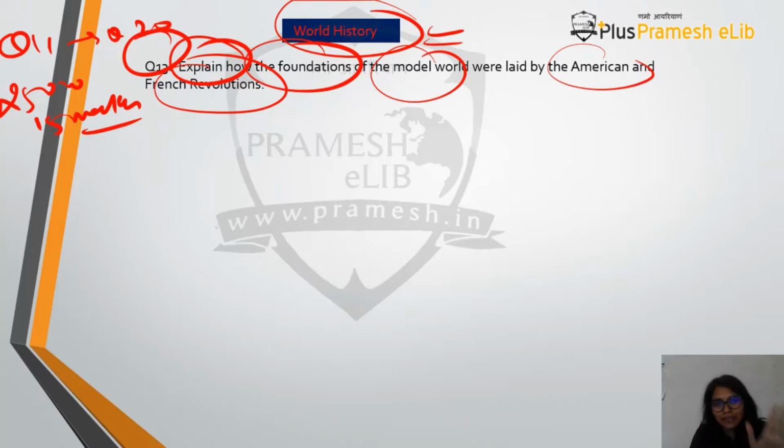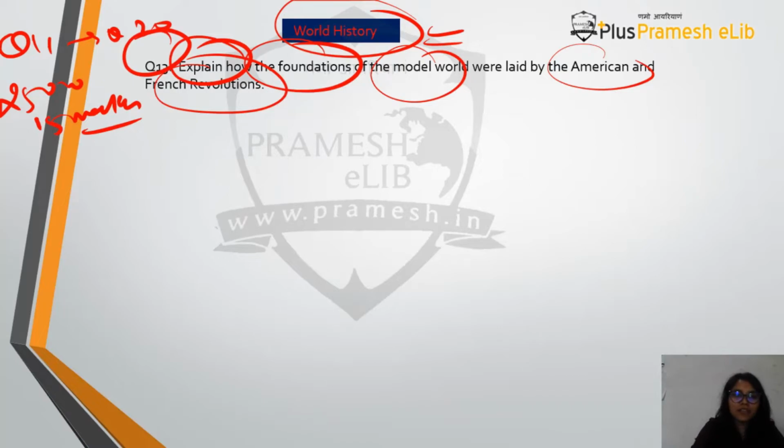So I've seen people leaving this topic, but I don't agree with this, because UPSC can change the pattern. This year they asked 6 questions from sociology. They've never asked this many from sociology, but they did because they changed their pattern. So you can never know when UPSC will change the pattern, and then you will regret that you left an entire topic. So do not leave an entire topic, at least study the basics. And the American and French Revolution is something that you start your world history preparation with. The first thing you study after Renaissance, Reformation, and Industrial Revolution is the American Revolution.